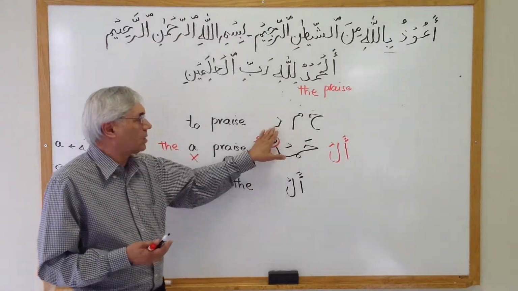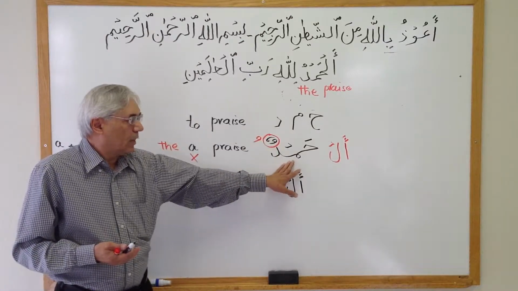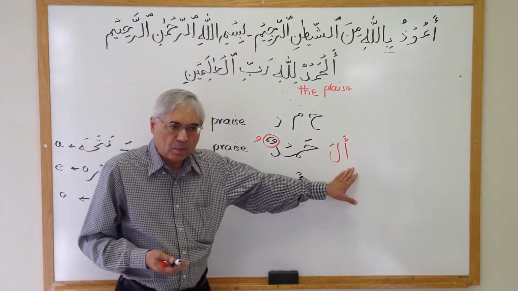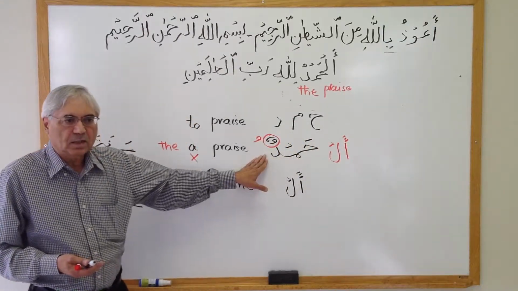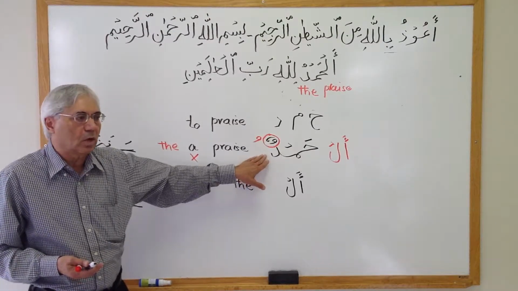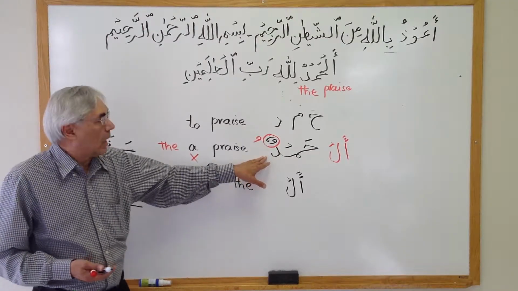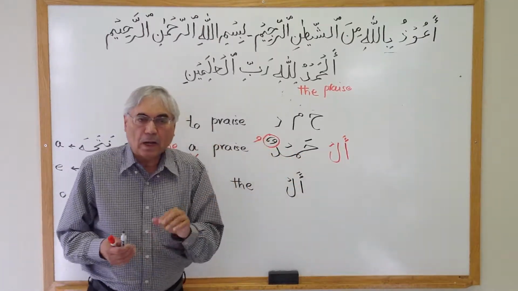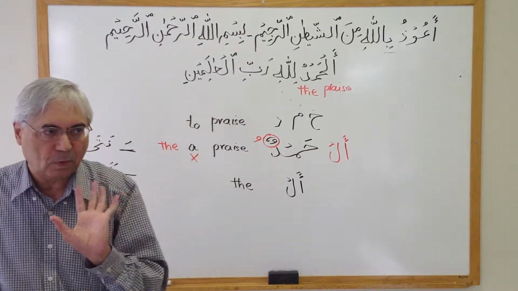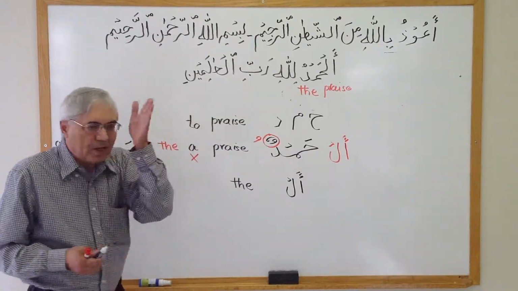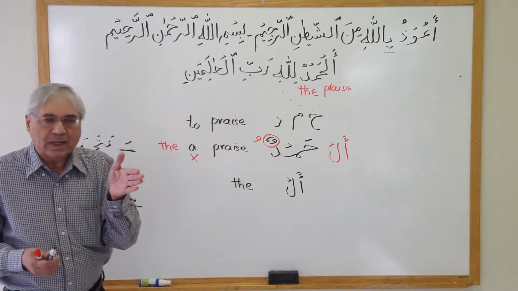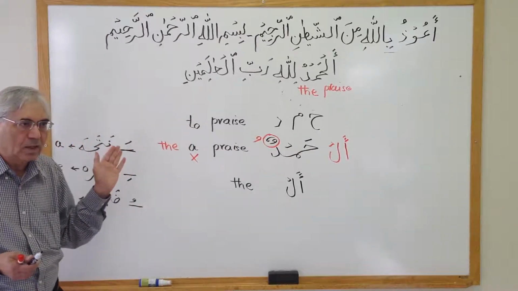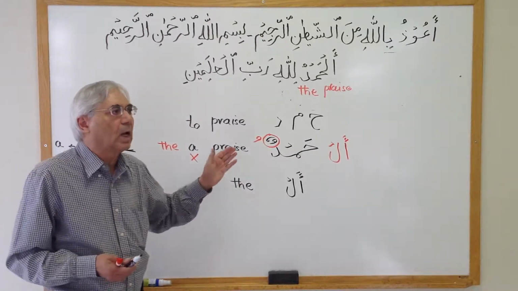So we started with three letters, ha, mim, dal. We created hamdun, a noun. Then we added al before that. That changed the sound of hamdun to the sound of hamdu, not hamdun. Okay, Alhamdu. Now, Alhamdu is the full word. If I stop here, then I will pronounce Alhamd. But if there are other words after that, then I will continue pronouncing as Alhamdu.